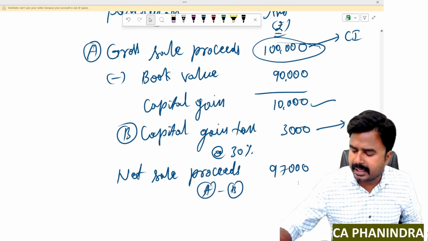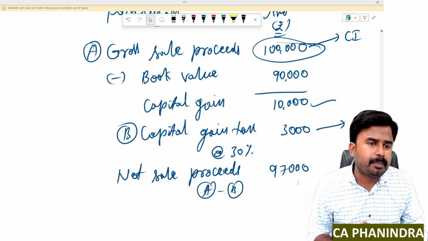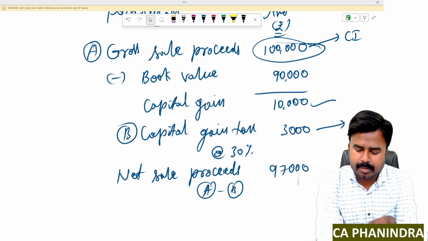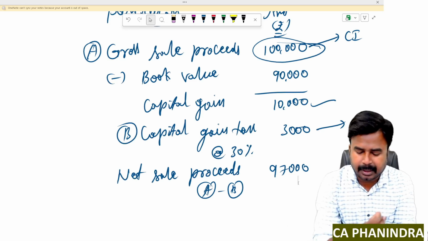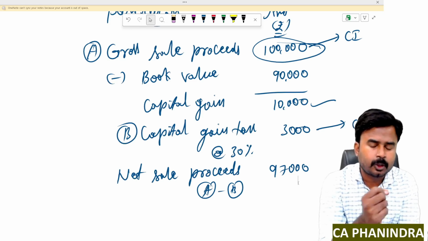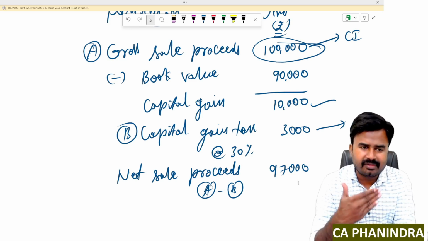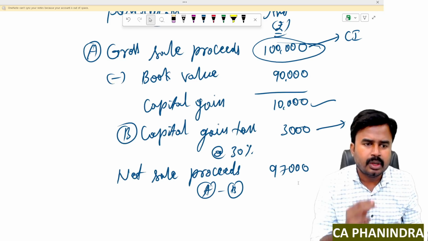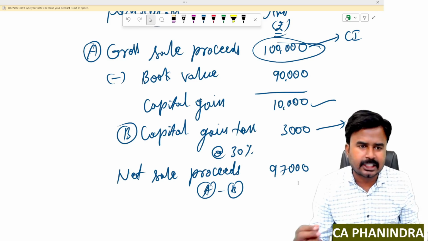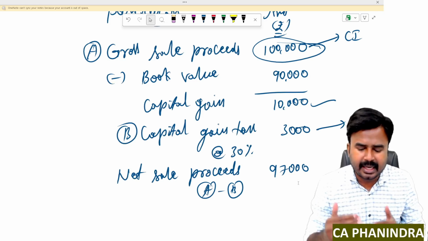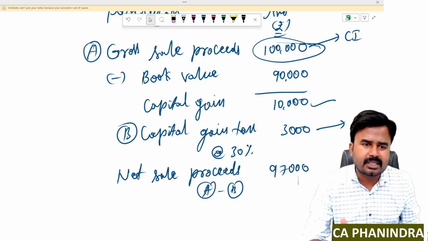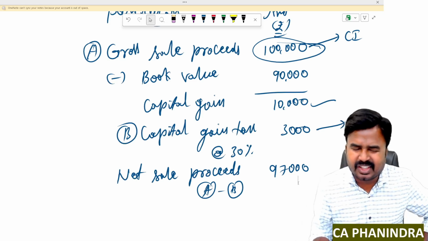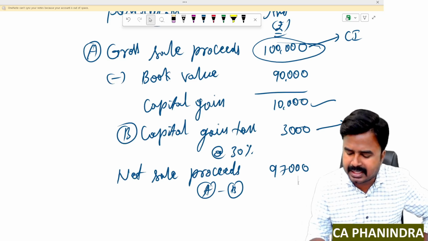So how to calculate net sale proceeds? Gross sale proceeds minus book value gives capital gain. On capital gain, you must pay capital gain tax. Such capital gain tax must be deducted from gross sale proceeds in order to arrive at net sale proceeds. So gross sale proceeds is a cash inflow. Capital gain tax is a cash outflow. So cash inflow minus cash outflow, gross sale proceeds minus capital gain tax, I'll get net sale proceeds. See, just for the sake of understanding, I've taken one example here.